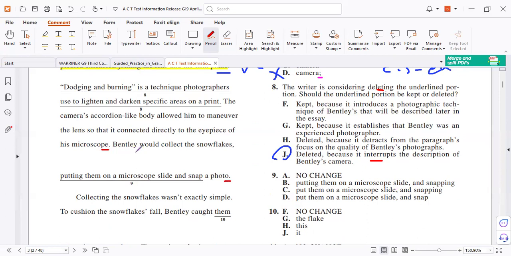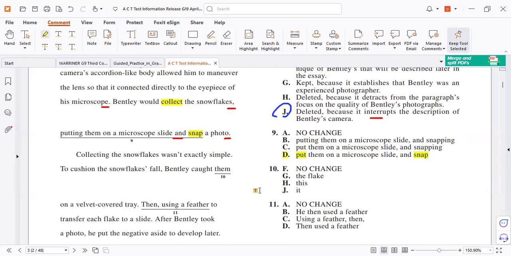Bentley would collect, comma, put, comma, and so it's a list. You remember the list, all of them must be the same. Here is an infinitive, so this one must be an infinitive, so A is wrong. I must start with an infinitive here, so infinitive, and here a gerund is wrong, so infinitive, infinitive. So letter D. It is called parallelism as we did.